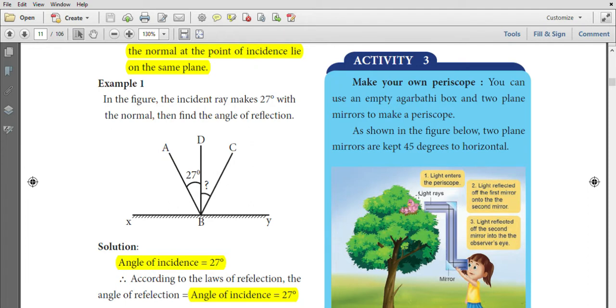The light enters the periscope through the first tube and is reflected by the first mirror onto the second mirror. The second mirror reflects the light to the observer. So we can see the object through the bottom tube. The periscope is used in submarines to see objects above the submarine.